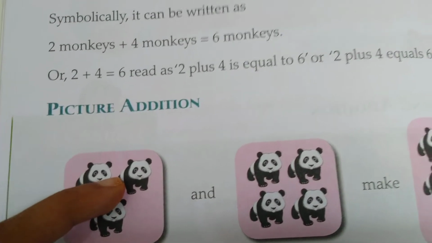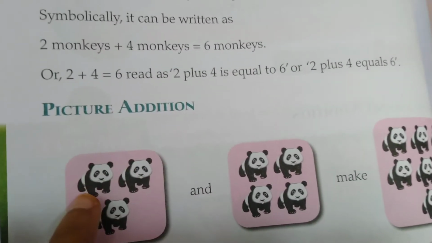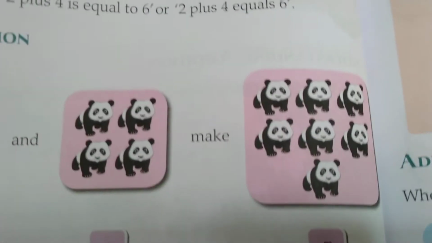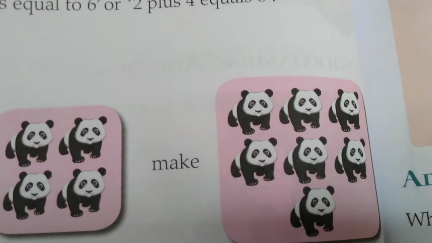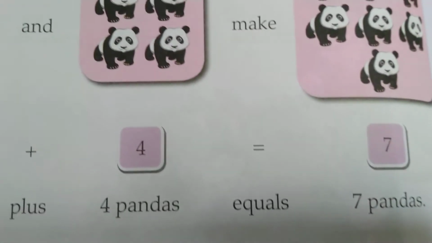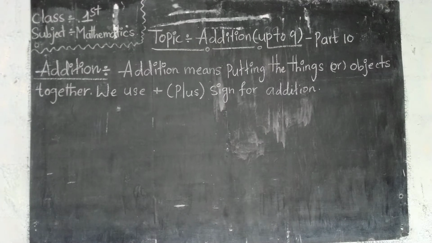Already 3 pandas are there, Nana. 4 new pandas came to this group for friendship. So it will make total, how many pandas are there? 1, 2, 3, 4, 5, 6, 7. So 7. That means, Nana, how can we write it in the addition form?